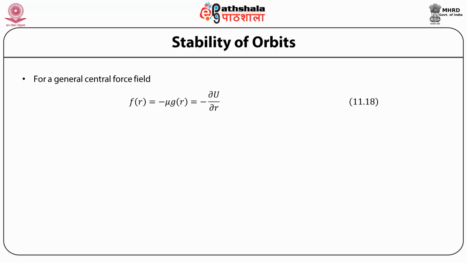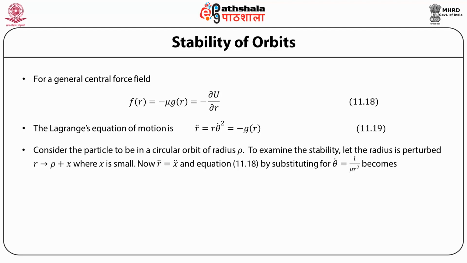For a general central force field, f of r is equal to minus mu g of r, where mu is some constant. The corresponding potential is U, then f of r is minus dU/dr, and then the Lagrangian equation of motion for this is r double dot minus r theta dot squared is equal to minus g of r. Now consider the particle to be in a circular orbit of radius rho. To examine its stability, let the radius be perturbed by a small amount, that is r goes to rho plus x. So the particle is in a circular orbit and we perturb the orbit by a small amount x.